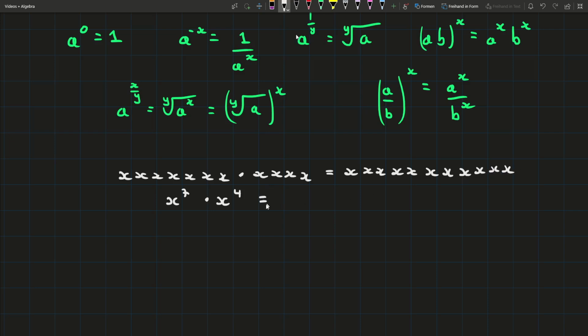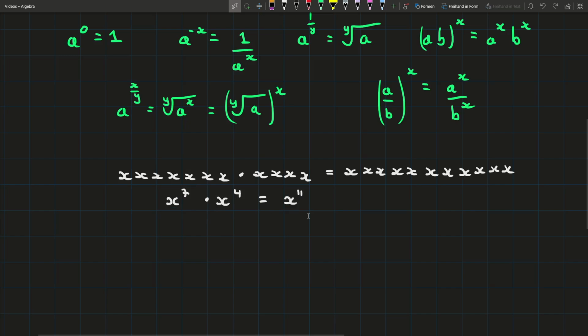So by that logic, when we multiply these two together, what should the answer be? How many x's do we have here? Pause the video if you didn't. But basically, it's going to be x to the power of 11, because we had 7 x's here, we had 4 x's here, when we multiply them all together, that's 11. I know this is quite basic, but just bear with me. So we clearly, when we're multiplying numbers with powers, and they have the same base, we add the powers.